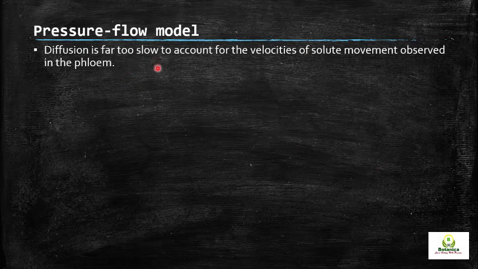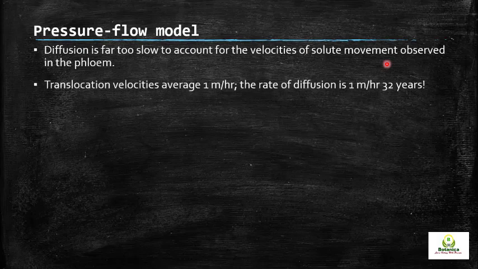Diffusion is far too slow. For example, suppose there is no active transport, or no pressure potential responsible for the movement of solute. What is the alternative? That is osmosis or diffusion. But the rate of diffusion is very slow, and it does not account for the velocity of solute movement observed in the phloem. Translocation velocities in the phloem average about 1 meter per hour.